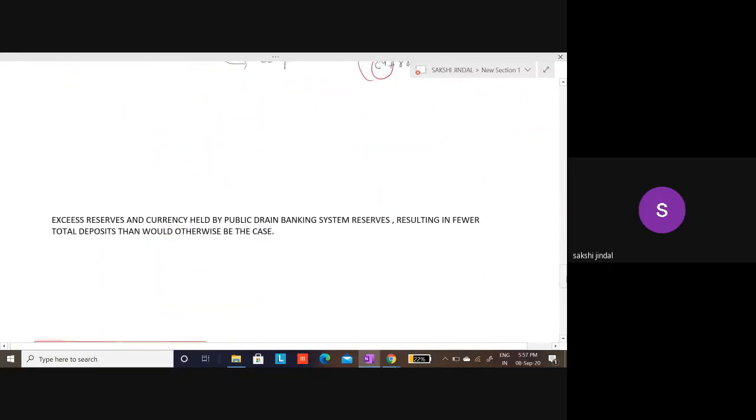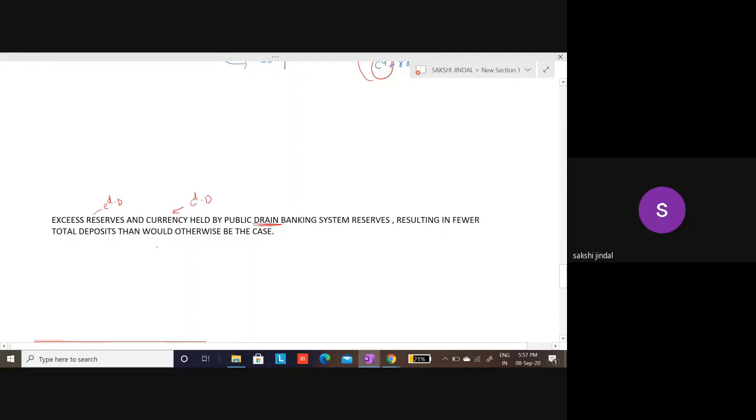Okay, so now what are the excess reserves and currency held by public? They drain banking system reserves, resulting in fewer total deposits than would otherwise be the case. Okay, so we are saying that by the introduction of excess reserve and currency holding, your total banking system reserves drain.